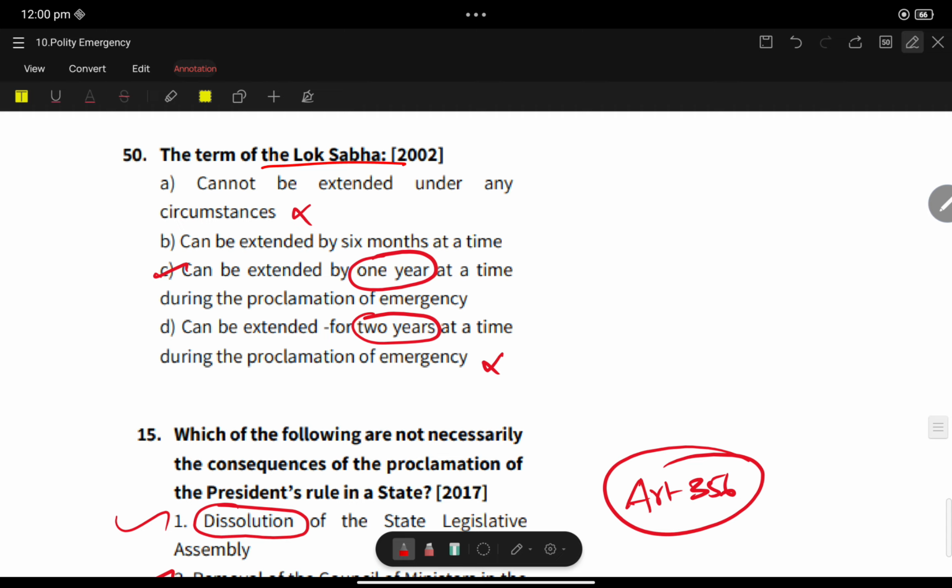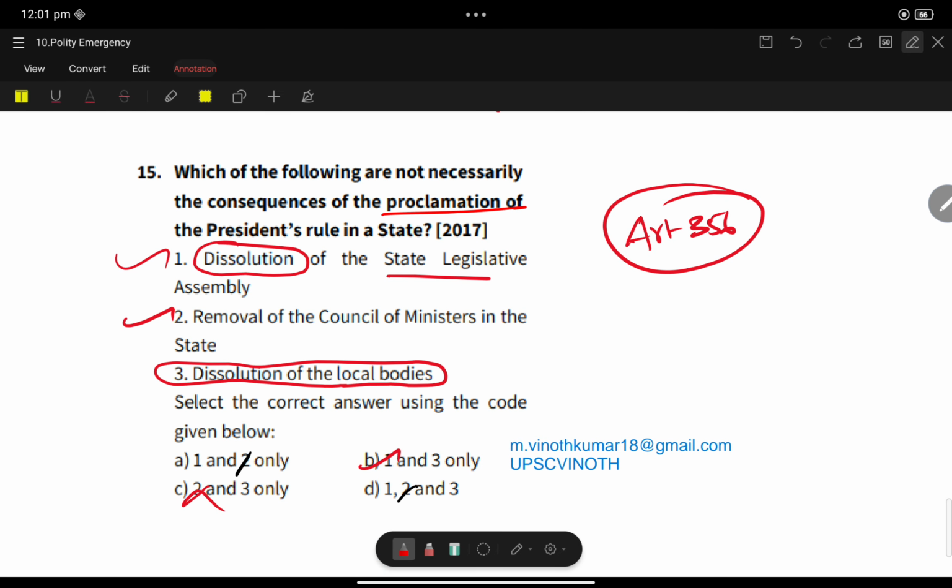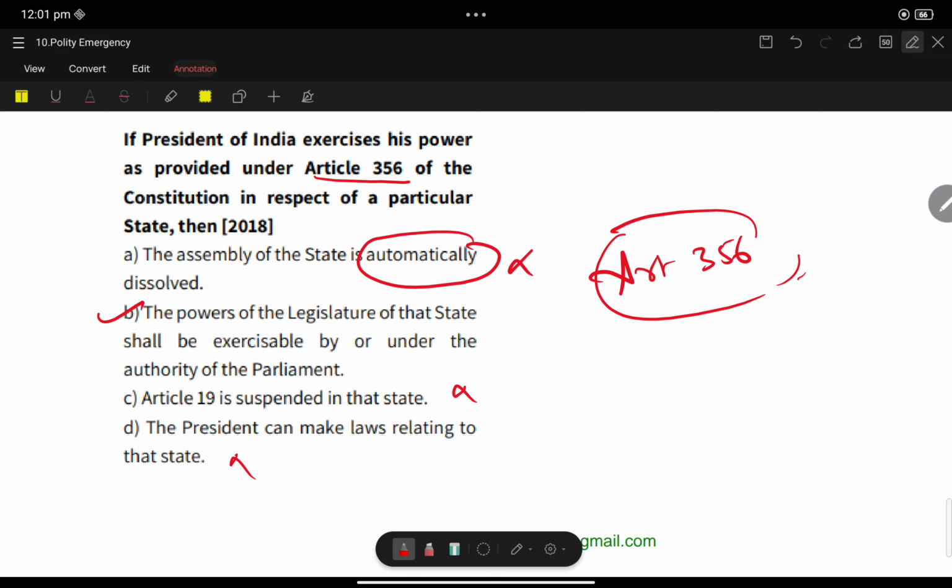The term of Lok Sabha can be extended by 1 year at a time during a proclamation of emergency. Yes, it can be extended up to 1 year. Again, with reference to the consequences of proclamation of President's rule in India, 2017: dissolution of the state assembly. Okay, dissolved. Removal of the council of ministers of the state. Yes, the council of ministers gets removed. Dissolution of local bodies. Again, Article 356.